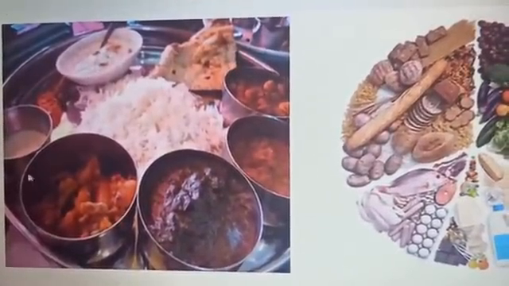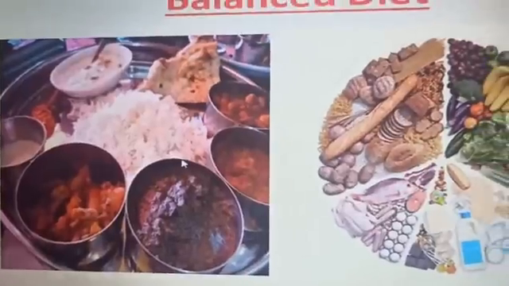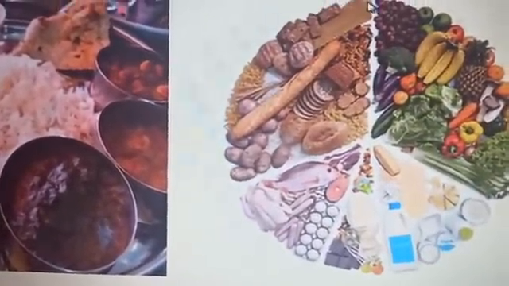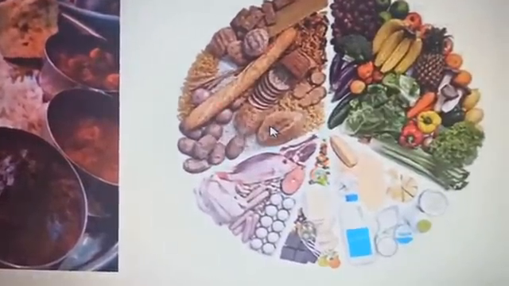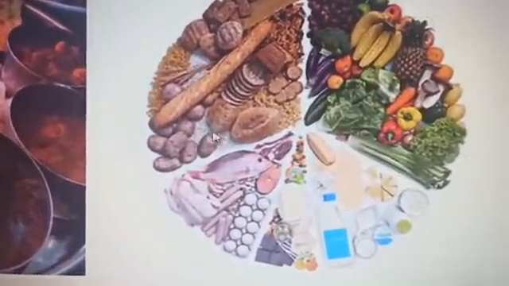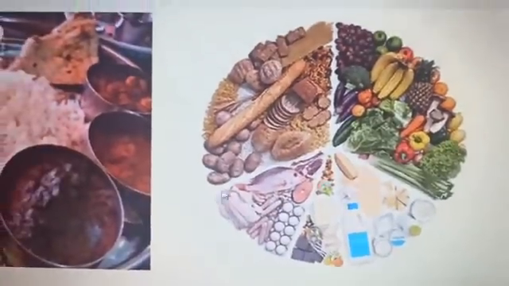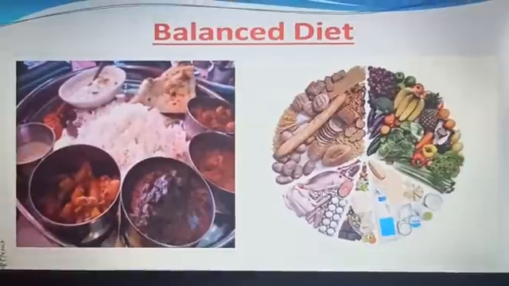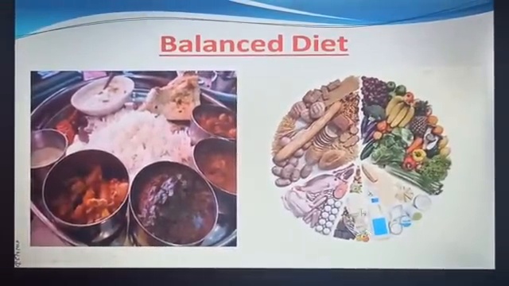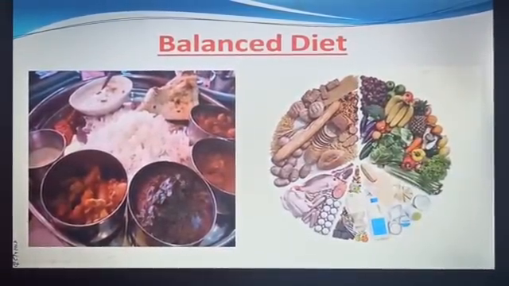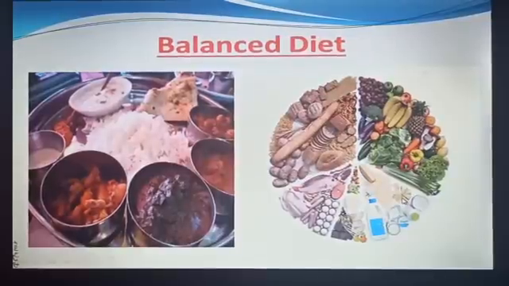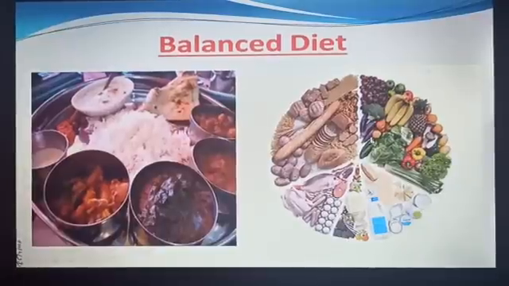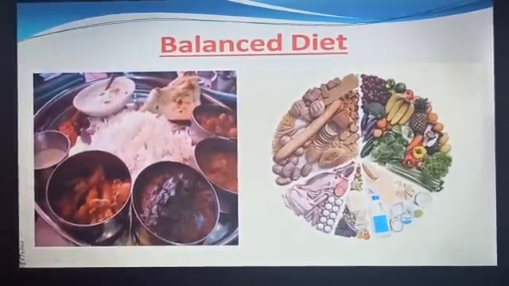All these food items contain nutrients. Look at this picture also. These are the sources of carbohydrates, like potato and grains. And these are the sources of protein, like eggs, fish, meat. And these are the sources of fat: oil, ghee, cheese, etc. And vegetables and fruits are the sources of vitamins and minerals.